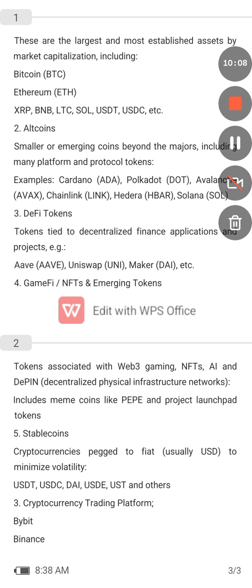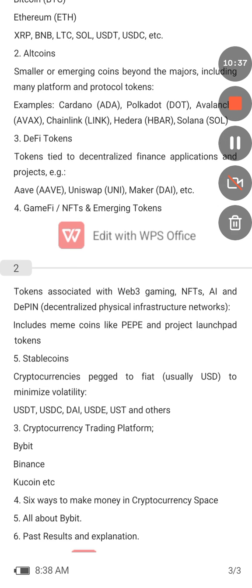We also have GameFi, or NFTs, or emerging tokens. These are gaming tokens. They are also cryptocurrency coins, but they are created like a game application, and you can invest in it and make a lot of money. We call them GameFi or NFT tokens. We have several of them, like PEPE. We also have what we call the stable coins.